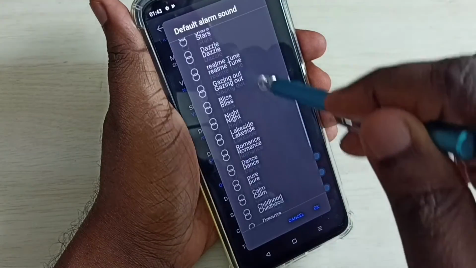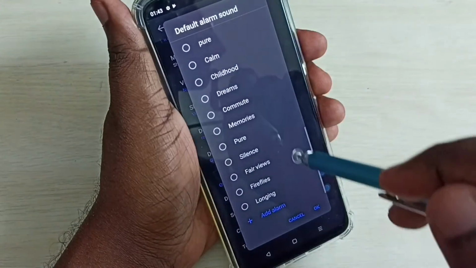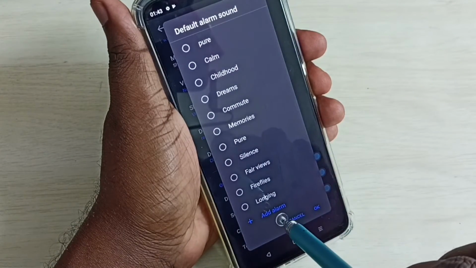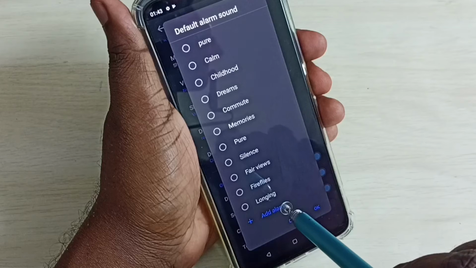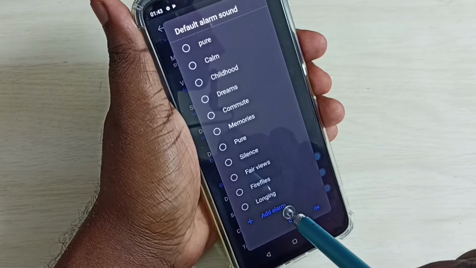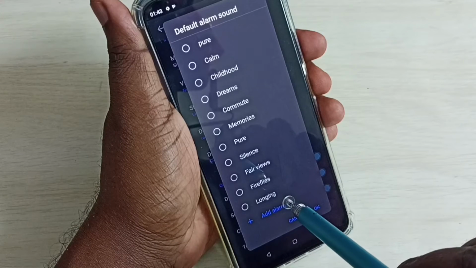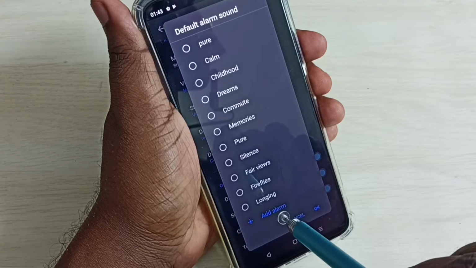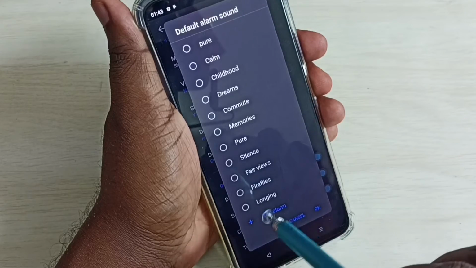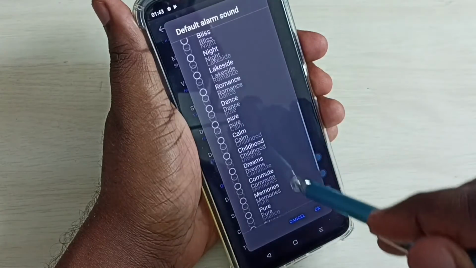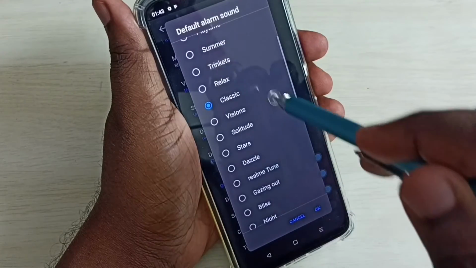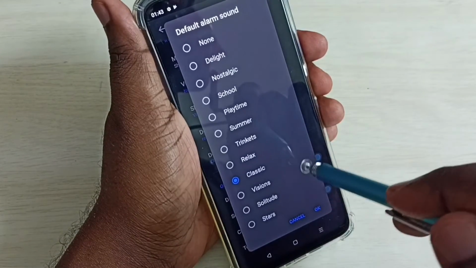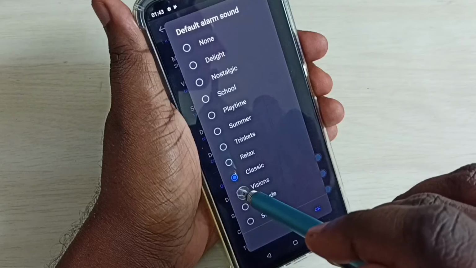So we have other options like this. We can also add a custom alarm sound from our phone. If you have an audio file, you can set that as an alarm using this add alarm option. If you want to select a new alarm from this list, we can just select it.